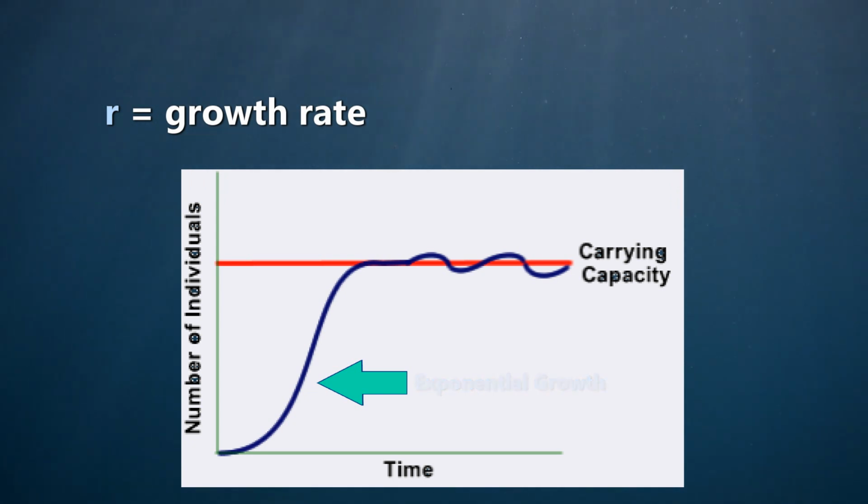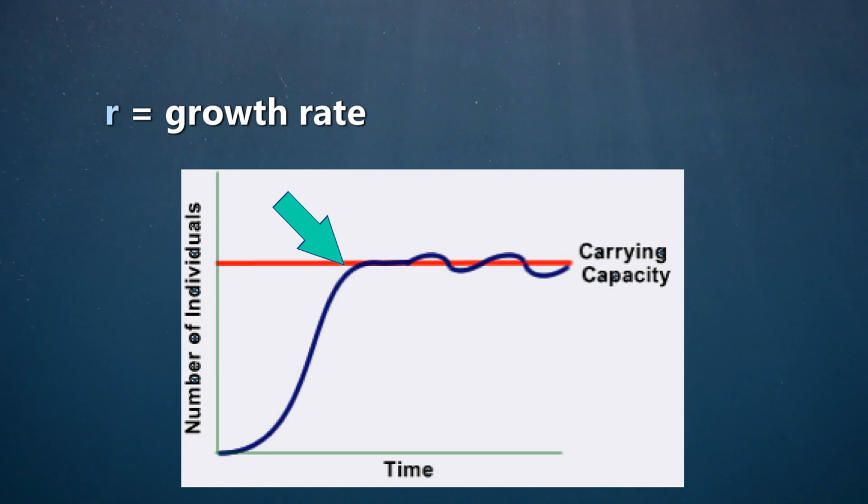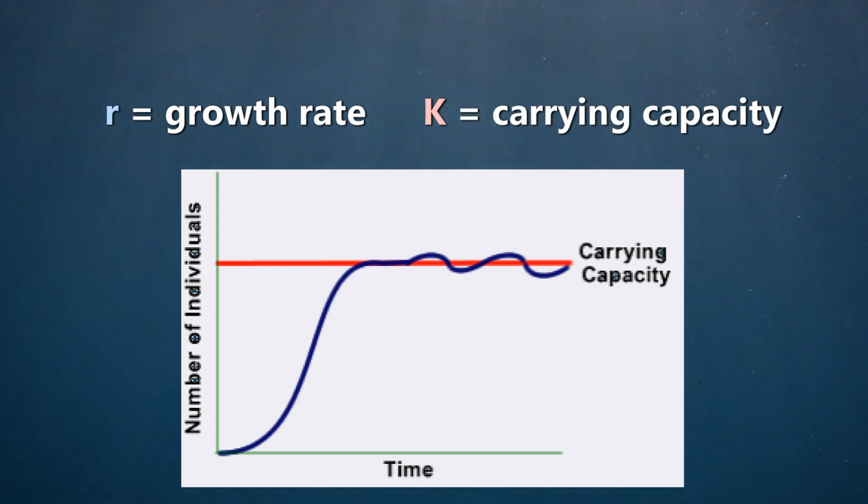At some point, the party's going to come to an end, and the population will level out, generally because there's not enough resources to sustain that high level of growth rate forever. That's because there's some form of environmental resistance, typically meaning that there's not enough food or resources to support that size of a population. The red line labeled carrying capacity represents the maximum population size that can be supported by a particular ecosystem. We use the capital K to represent it in most equations in writing.